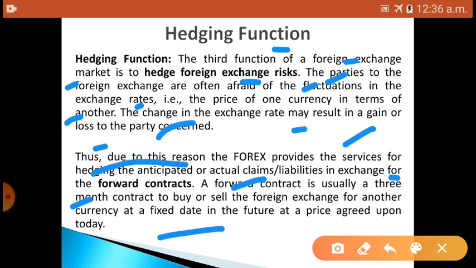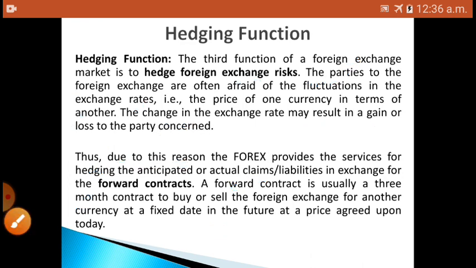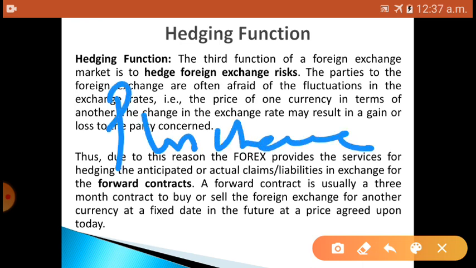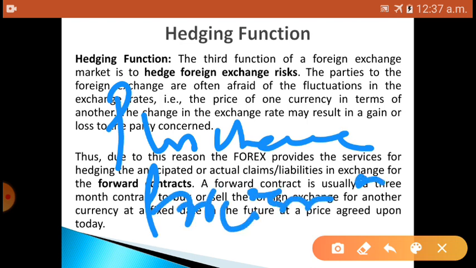Suppose on today's date we purchase that foreign currency and keep it as an asset. In future, if the foreign currency rate is high, we can use this foreign currency.